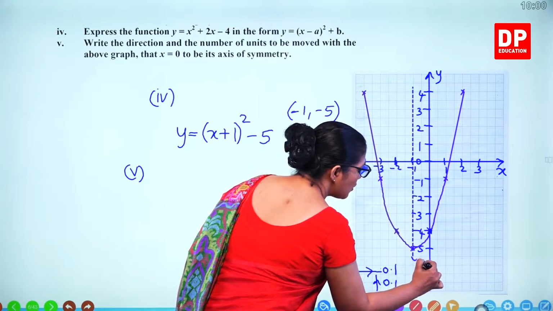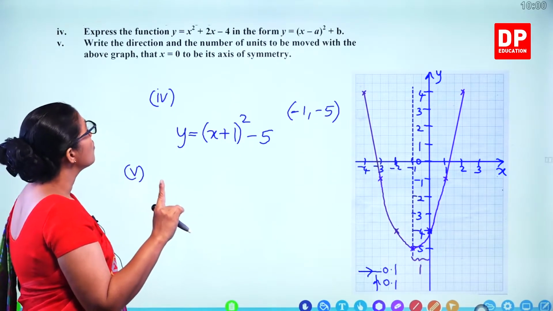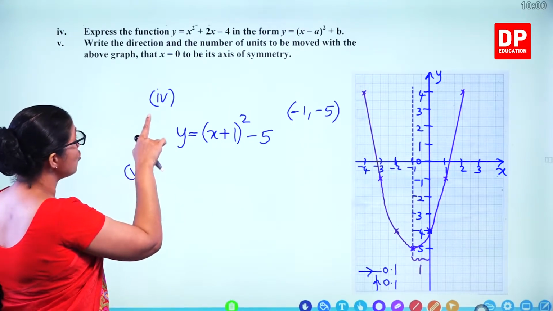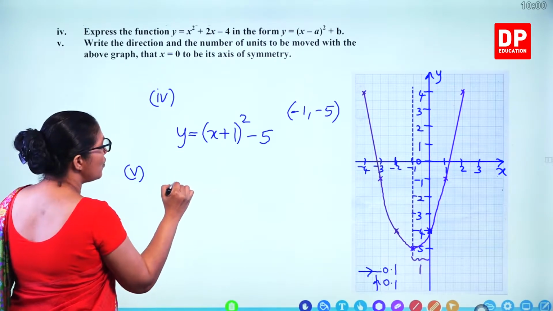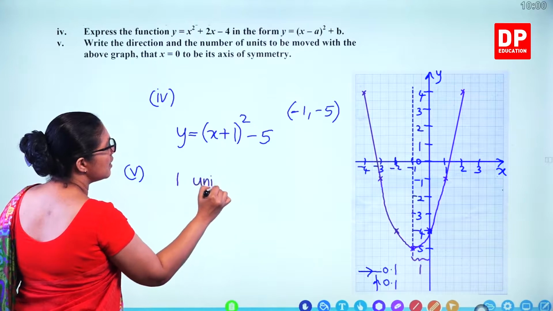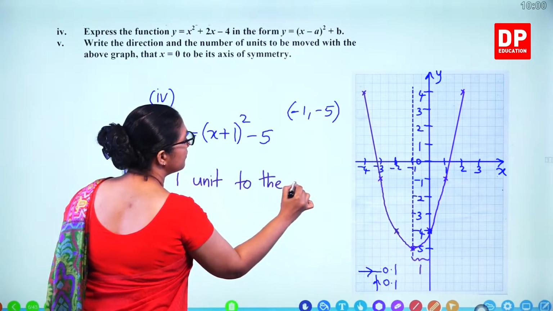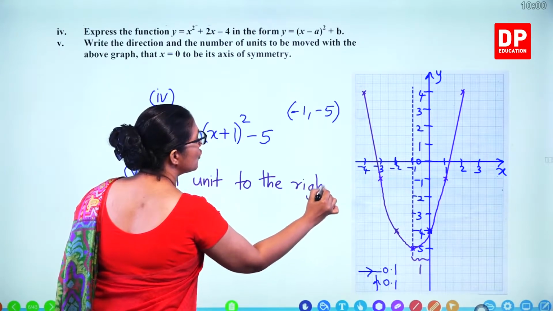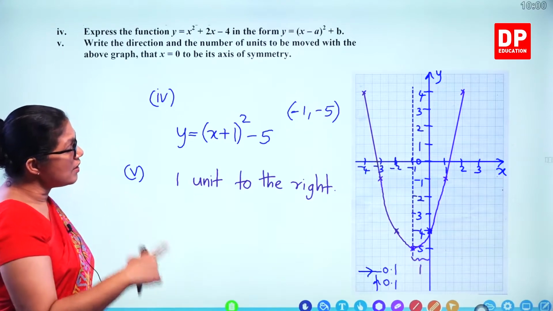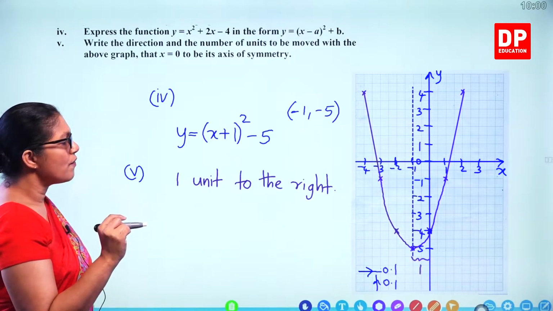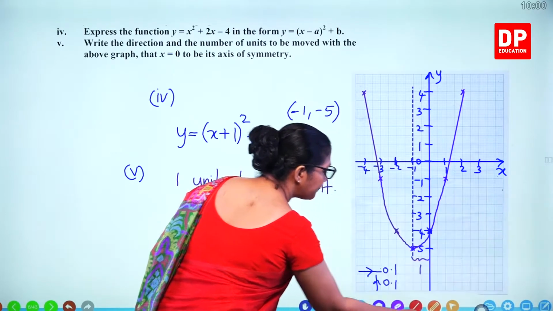So here you need to move just 1 unit to the right. So write the direction and number of units to be moved. So 1 unit to the right. So you have to move 1 unit to the right to get x equals 0 as the axis of symmetry. So how many marks for that?